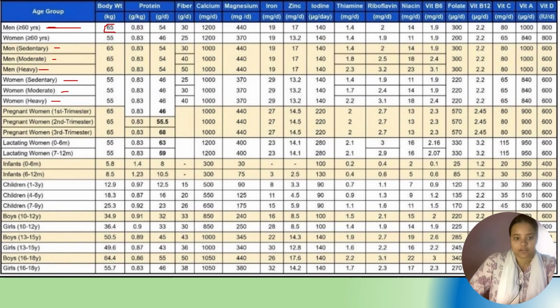There are different RDAs for pregnant women, lactating women, infants, and children age groups: 1 to 3 years, 4 to 6 years, 7 to 9 years, boys and girls 10 to 12 years, and so on. This is the rough idea you should take. Mostly you should know protein, fiber, vitamin D, and vitamin A. Moving forward.